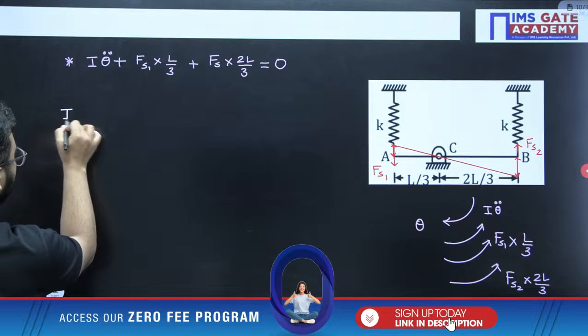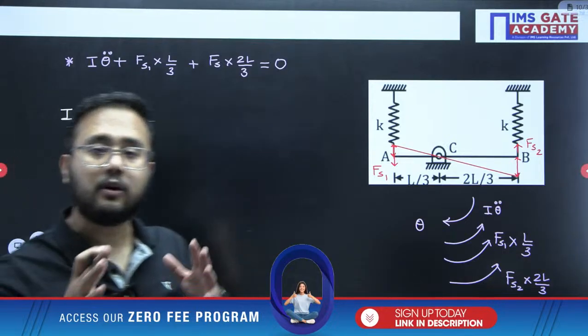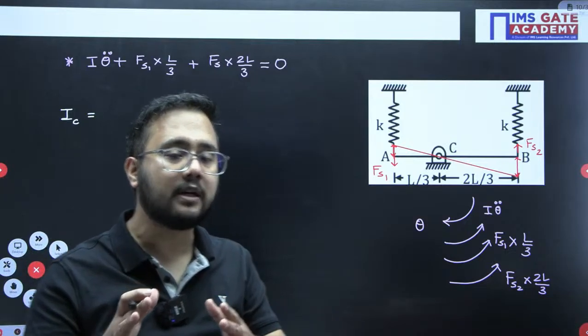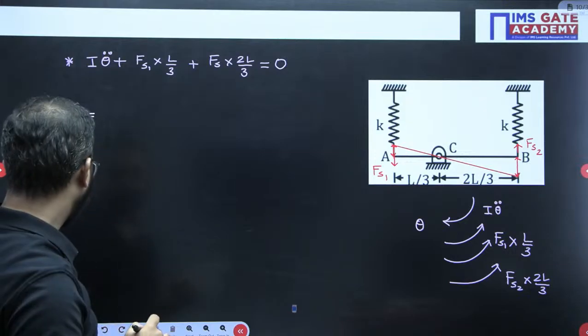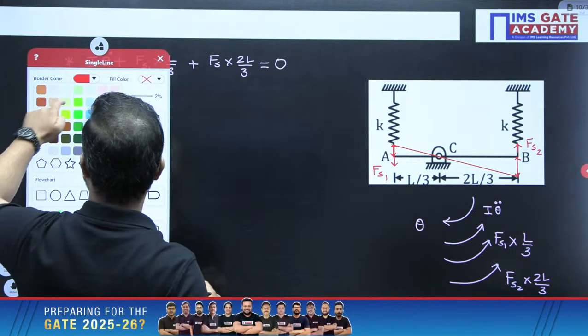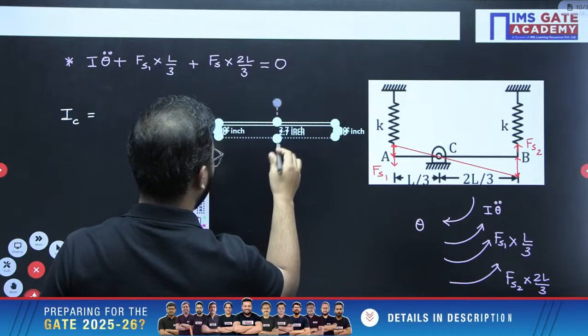To calculate the mass moment of inertia about point C, first you write the mass moment of inertia about the center point of the rod. So let us understand how to write this value. Let me draw it separately.